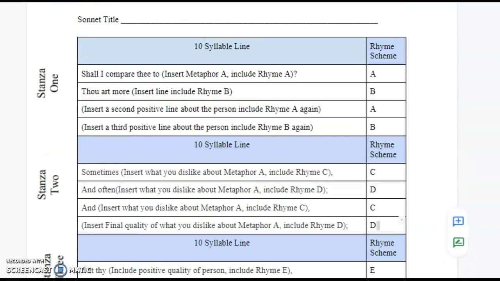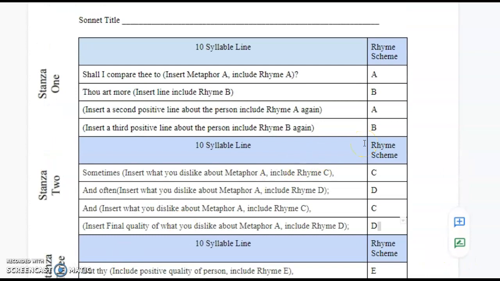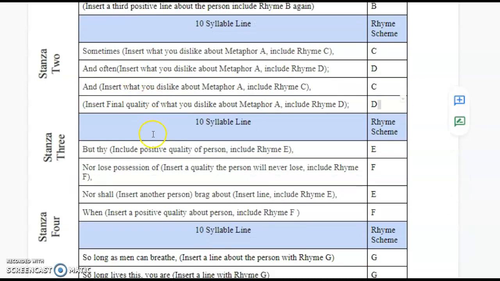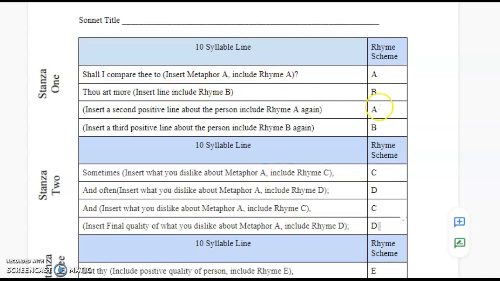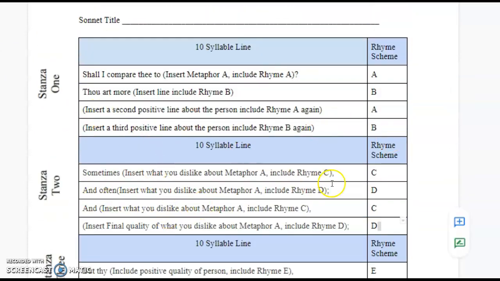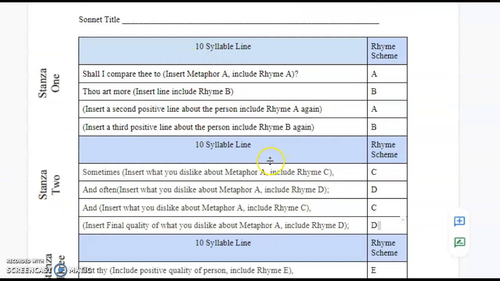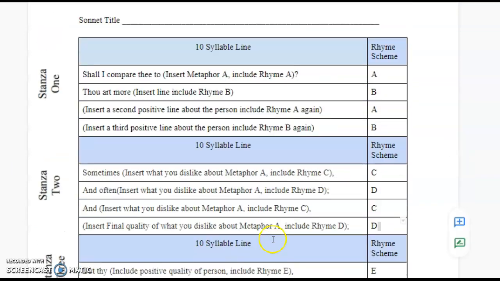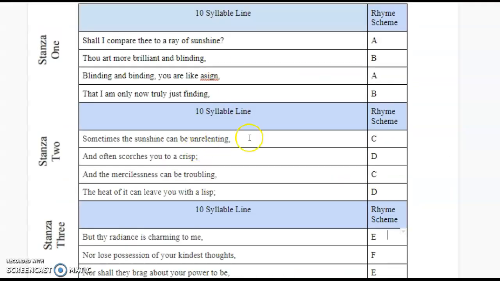Sonnet templates. So you guys are actually going to write your sonnets if you have time today. Again, I broke down the entire poem for you guys. So down from the rhyme scheme, this is stanza 1, stanza 2, stanza 3, stanza 4. Each one of these lines should be 10 syllables. That's why it says 10 syllable lines. There is an example for you guys that I made.